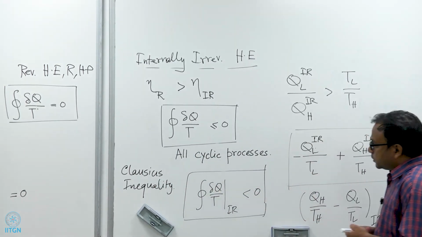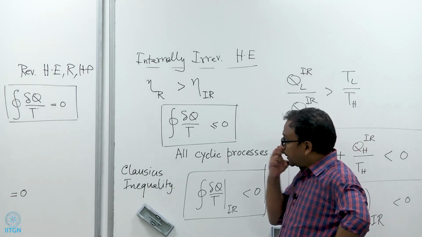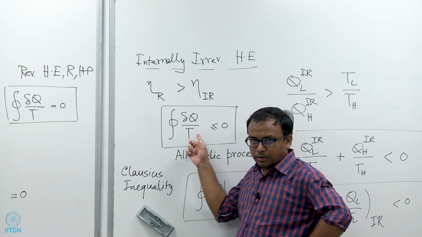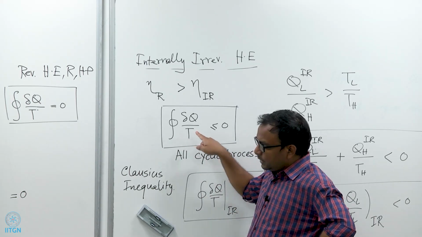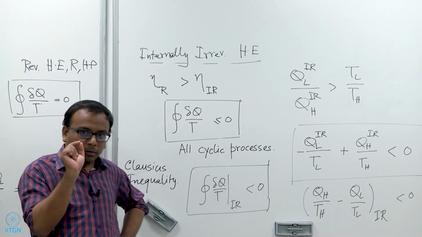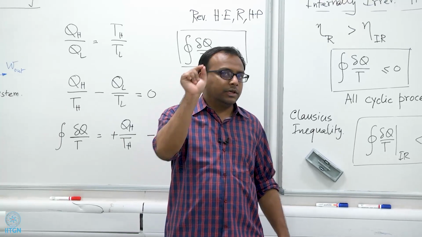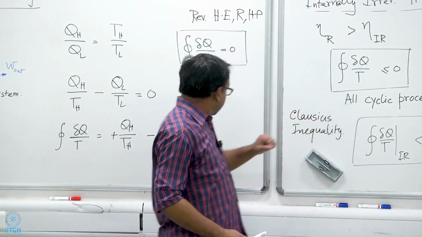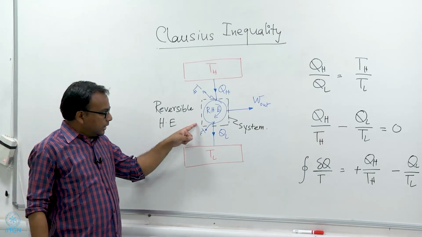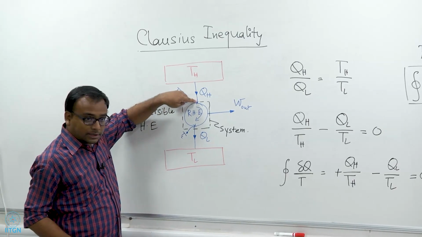One thing I would like to clarify here is what is the T that we are considering. This T is the temperature of the system boundary, the temperature of that point of the system boundary through which heat transfer is taking place. In this case, I have chosen this black box to be my system and this is my system boundary.